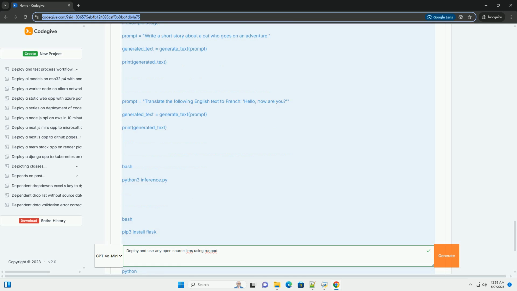This may take a few minutes. Once the pod is ready, you'll see its status change to running. 6. Setting up your environment, SSH and Python. 1. Get the pod's IP address. In the Runpod dashboard, find the IP address of your running pod. 2. SSH into the pod.